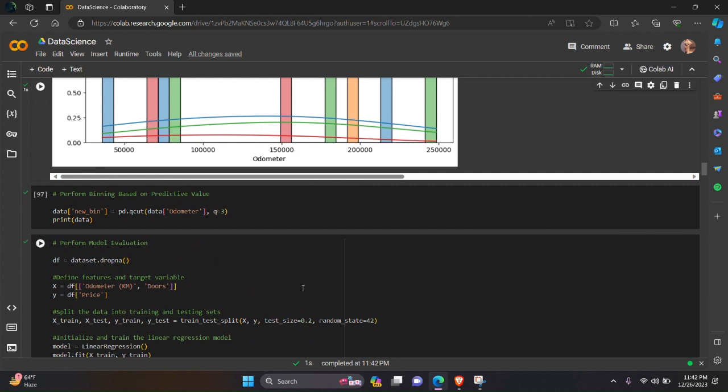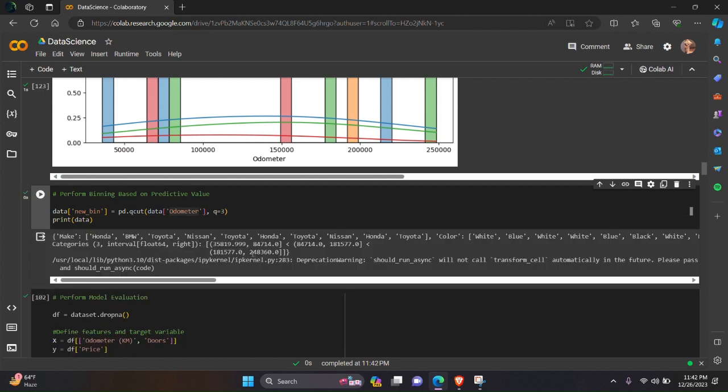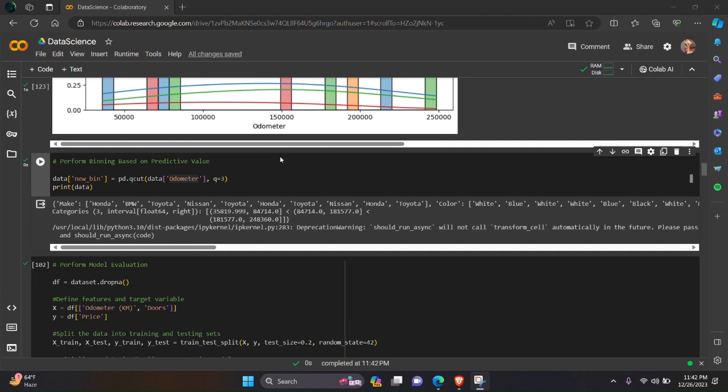Next, we need to perform binding based on predictive value. So we can create a new bin for odometer's value. Here is the binding based on predictive values.